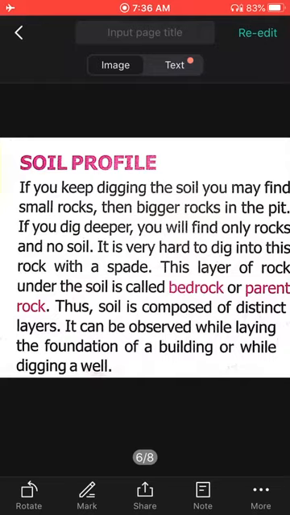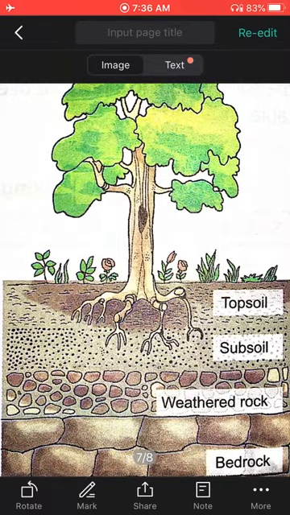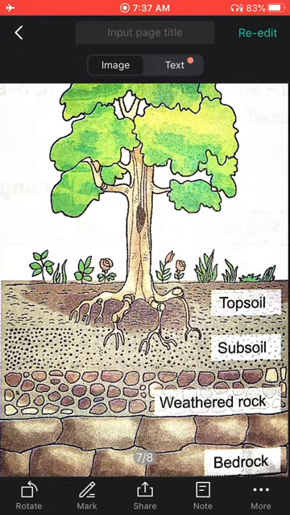This we better understand with the help of this figure. This is a tree which we see, plants which are on the upper surface. The upper region on which these plants grow is known as topsoil. What is it known as? It is known as topsoil. And where the roots get water from the soil, going beneath the soil deeper, that is subsoil.